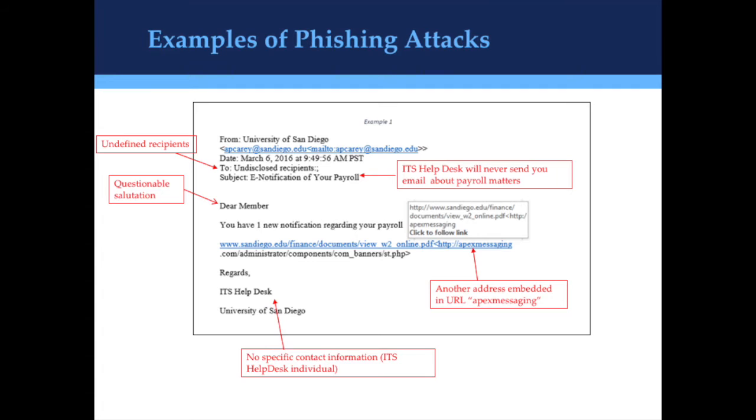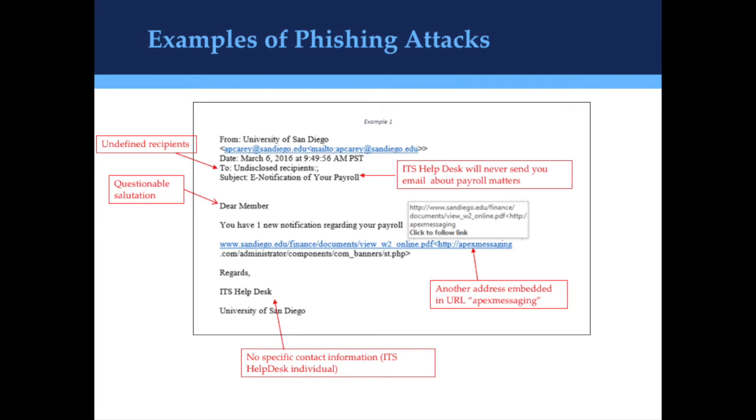Let's now move on to the subject line. E-notification of your payroll. ITS will never send you emails pertaining to payroll or financial matters. If we go down, the signature is again very general. When ITS sends out emails, the signature always has the actual person's name and contact information. A great rule of thumb is to look up the person's name on the USD directory to see if in fact they are a real person working with USD.